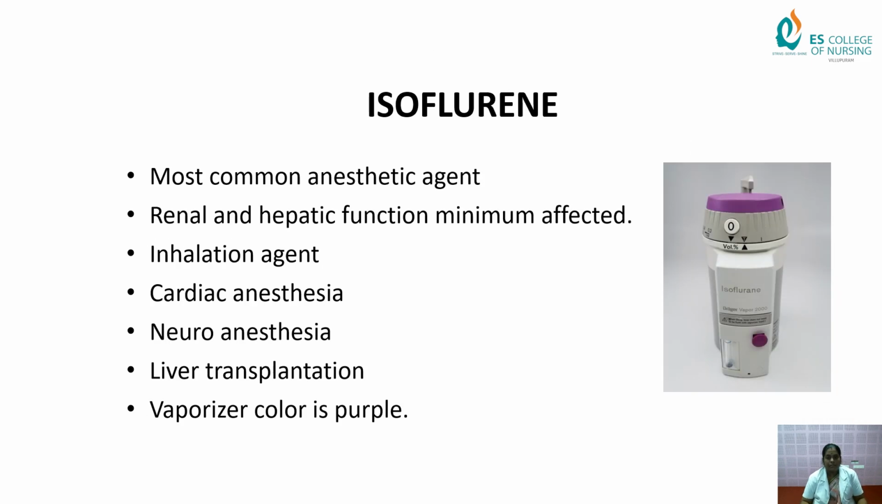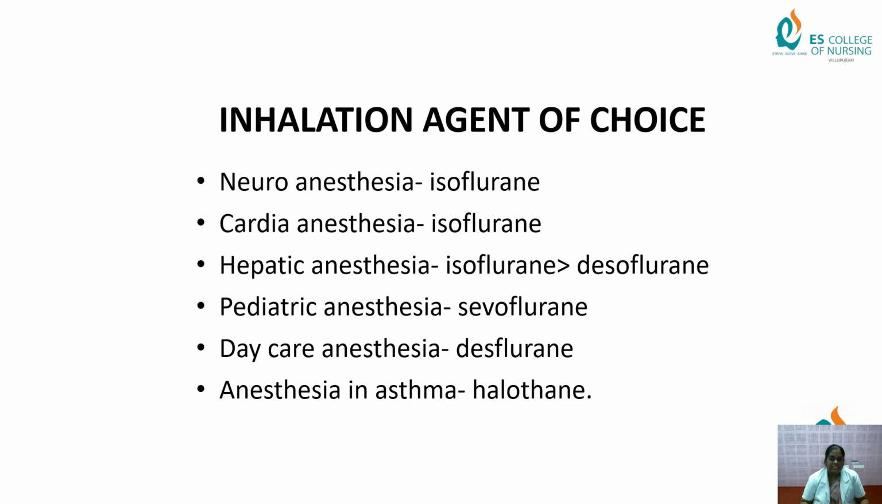Next, isoflurane. Okay, the most common anesthetic agent is isoflurane, and renal and hepatic function are minimally affected by this inhalational agent. For cardiac anesthesia, neuro anesthesia, and renal transplantation, they will use isoflurane, and the vaporizer color is purple. It is the inhalation agent of choice.